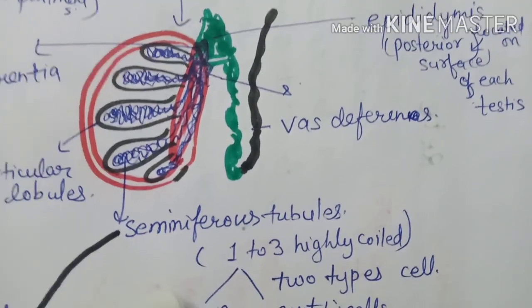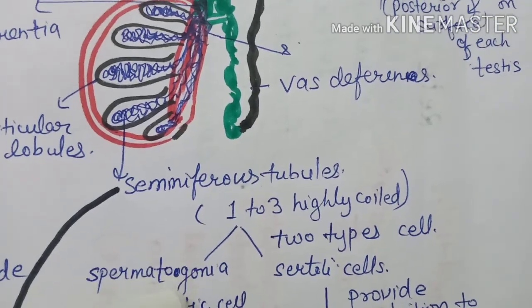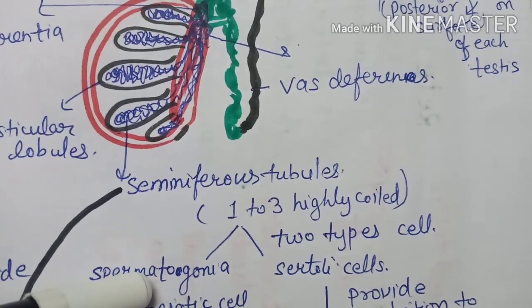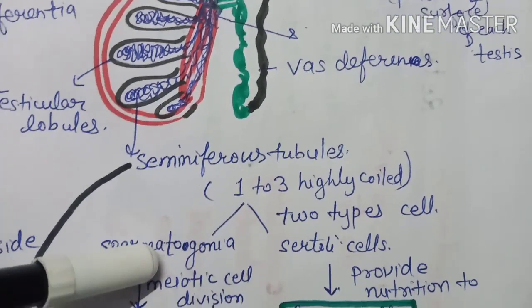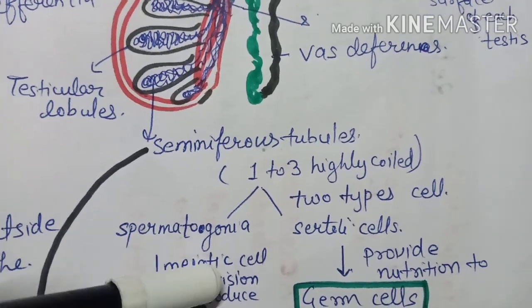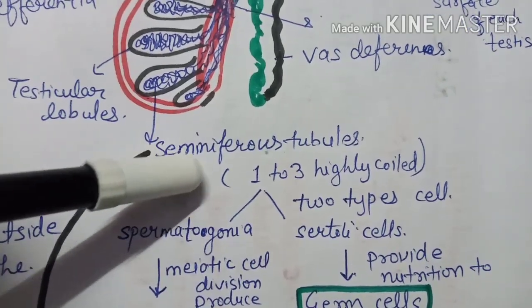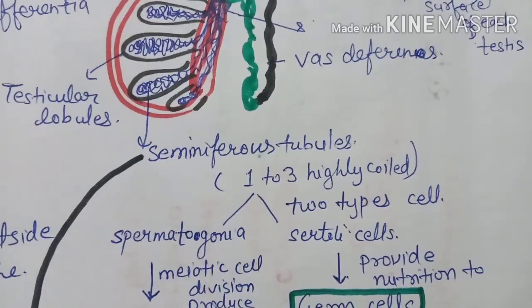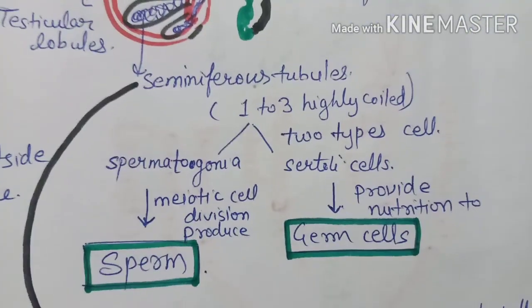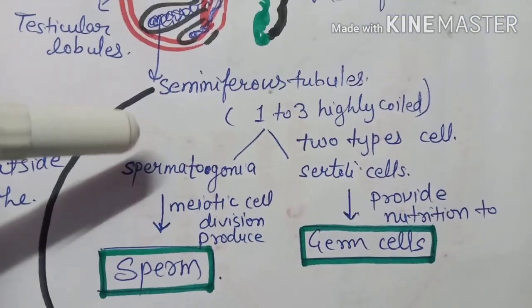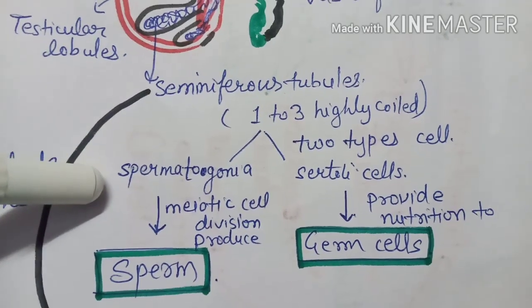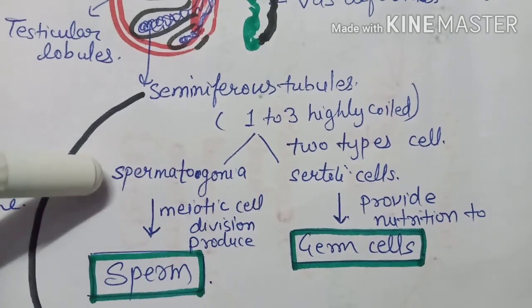Inside the seminiferous tubules, 2 types of cells are there: spermatogonia and Sertoli cells.